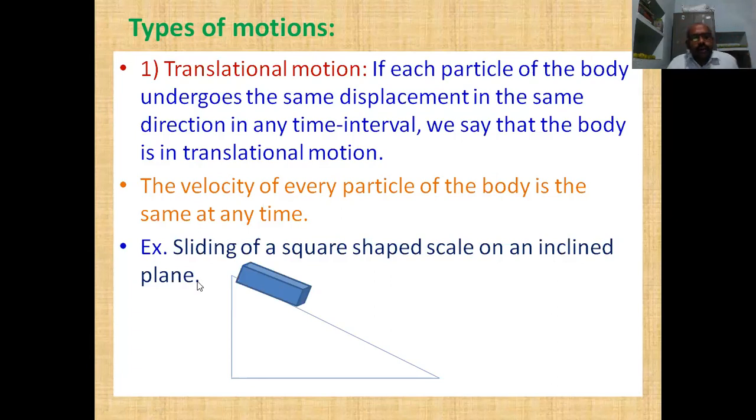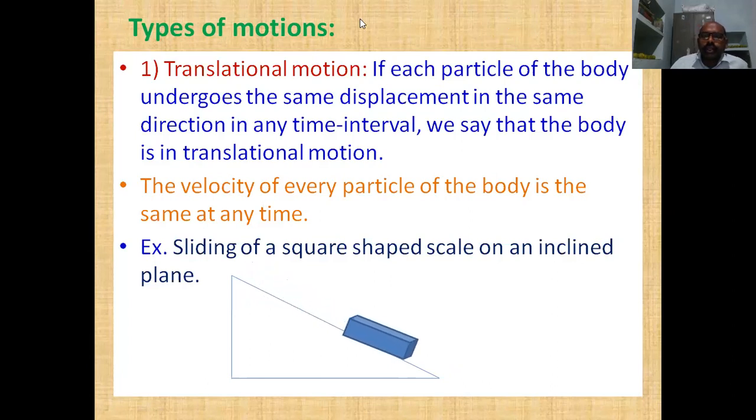The example for translational motion is the sliding of a square shaped scale or object on an inclined plane. So now we can see here. Here we are taking a cubical solid. It is sliding on an inclined plane.